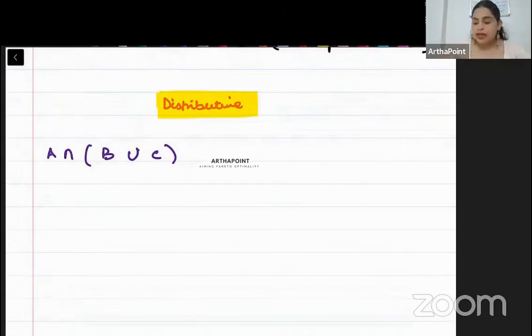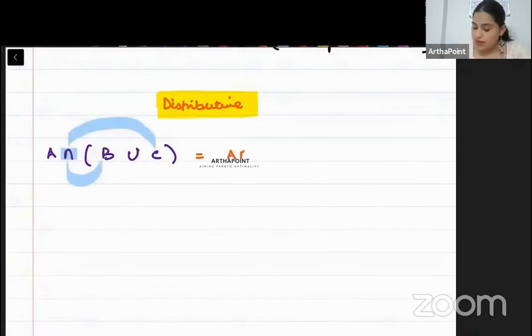What does this mean? It means this intersection attaches itself with this one and with that one. This is going to give you A intersection B union A intersection C. So it is going to distribute itself. That is what the law is saying.